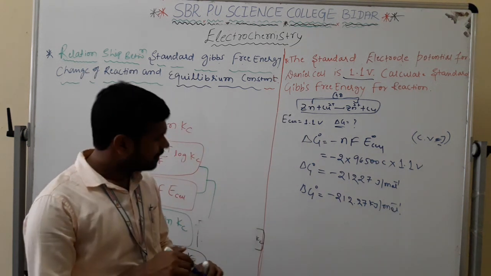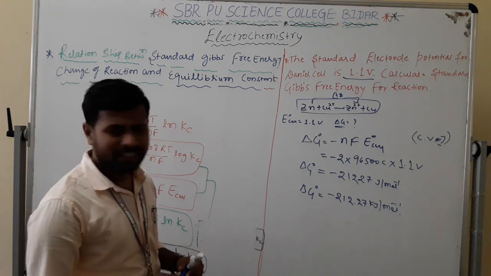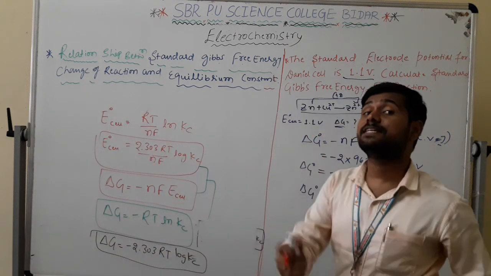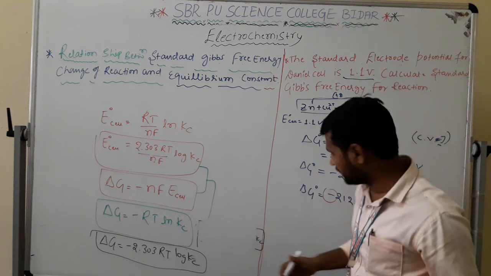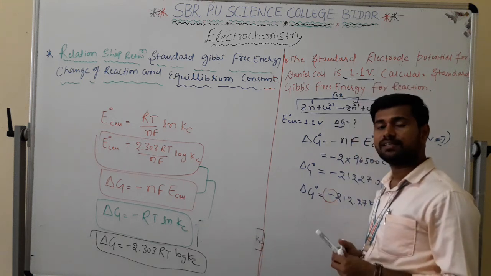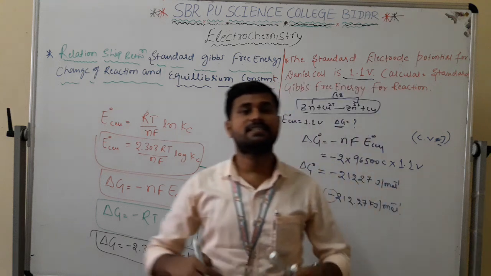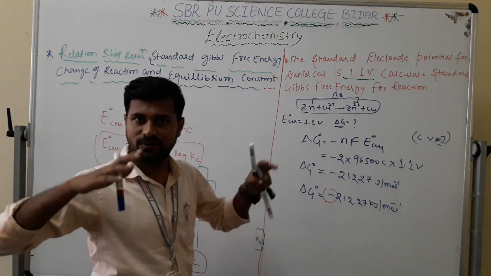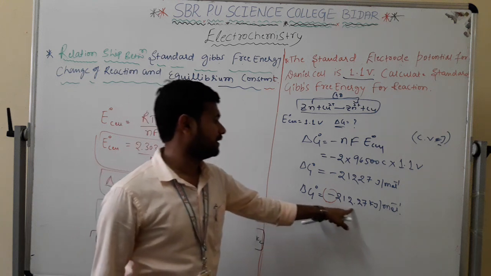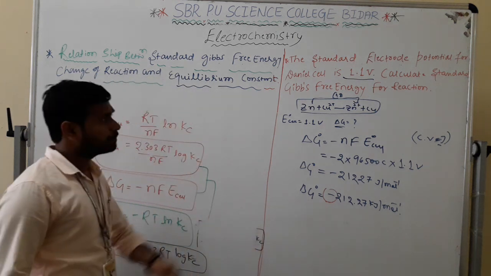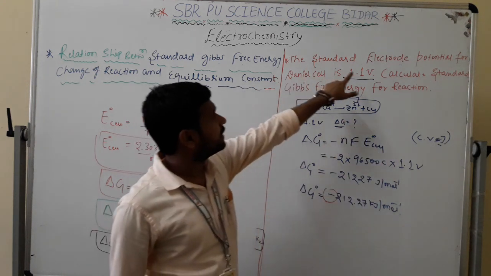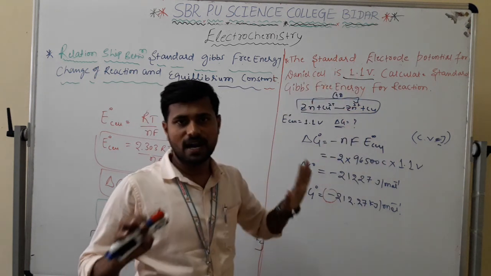Now see, it is minus because the reaction is feasible. This is spontaneous: wherever delta G is negative, it is spontaneous. That means the reaction is possible, and it happens on its own. That's why we are taking this. In this problem, he is given the standard electrode potential of the Daniel cell.